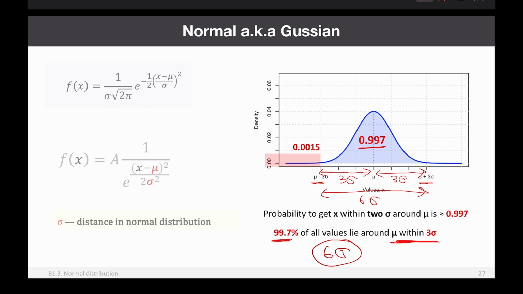Okay. And then you know that if it's 0.997 inside, then on both tails you have 0.0015 and 0.0015, because it's 1 minus 0.997, which is 0.003. And then you have to divide it by 2 because you have an equal portion on each tail, right? So you can see that this is a very, very small value. You still have it. It's still possible, but it's very unlikely.